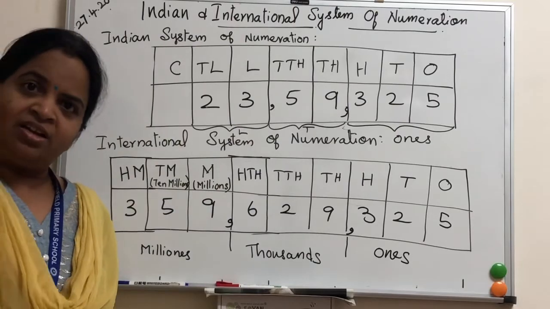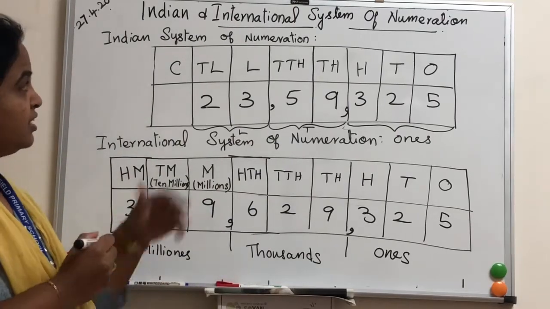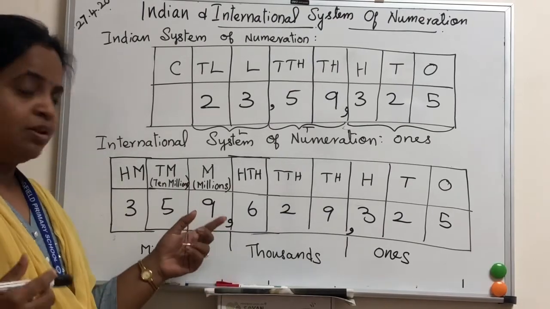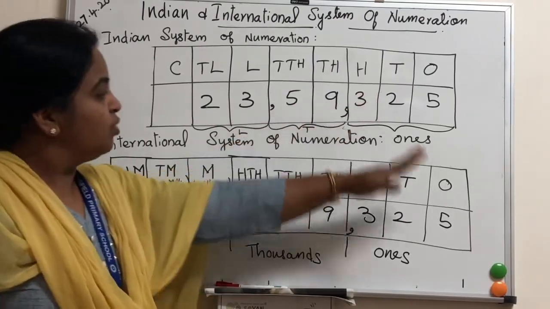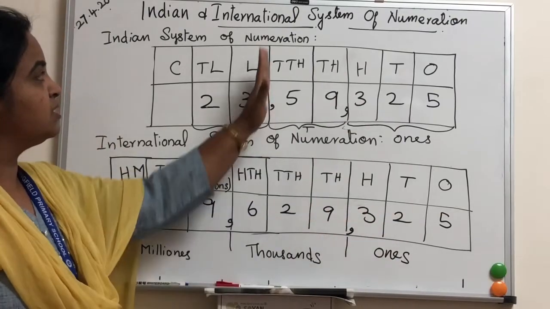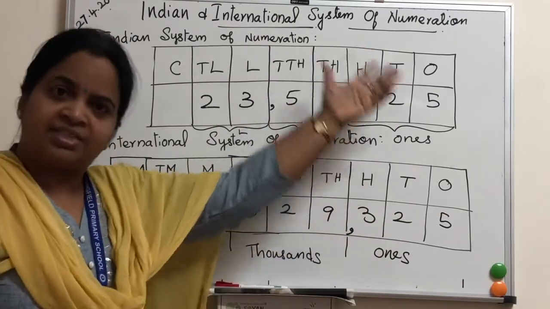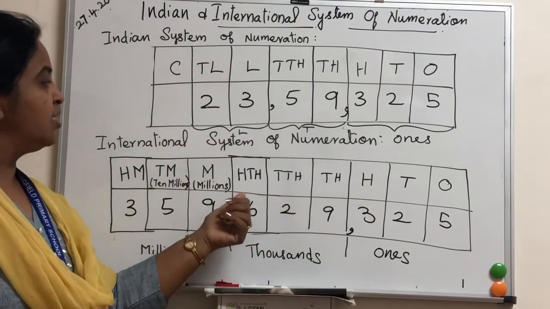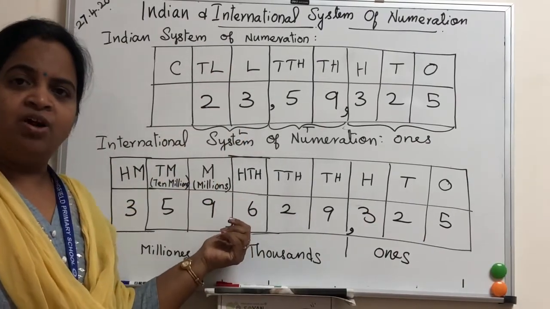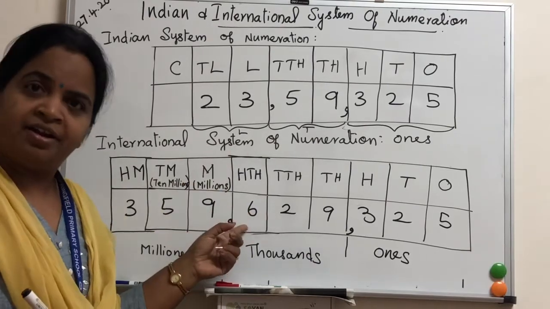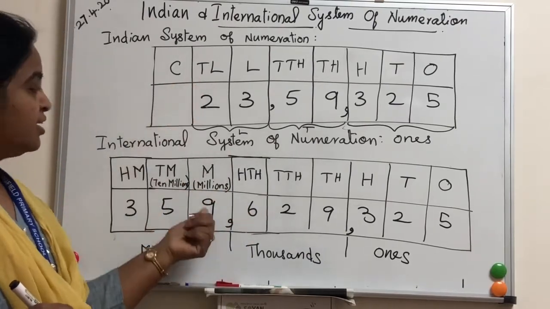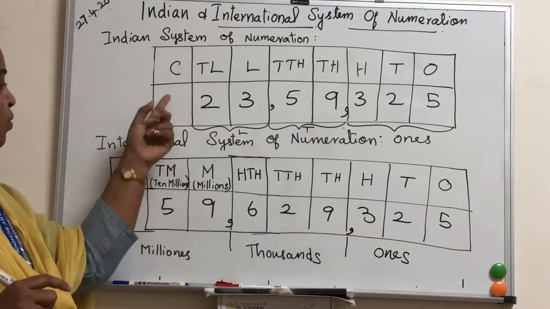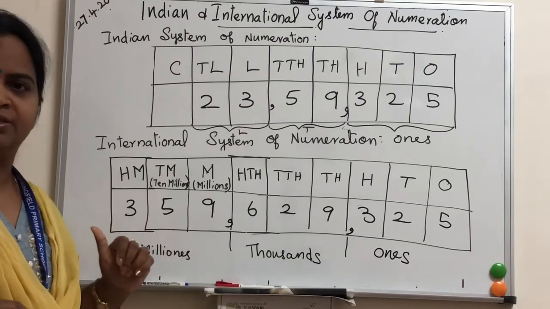Do you understand the difference between the Indian system of numeration and the international system of numeration? I will repeat it again. See here: ones, tens, hundreds, 1,000, 10,000, till 5 numbers it is the same. For the 6th number, instead of lakh we are writing 100,000. Then 10 lakh is 1 million. Okay, this is the millions place. Then crore is 10 million, 100 million.